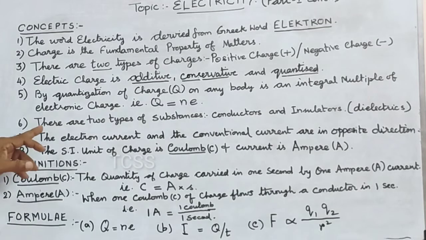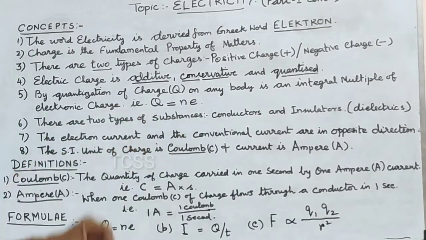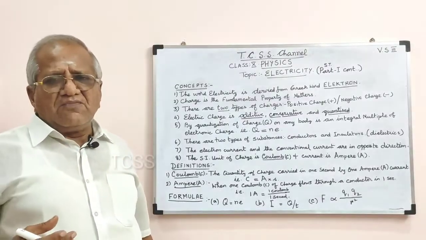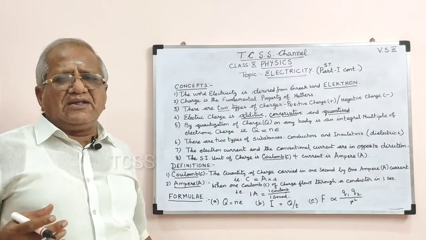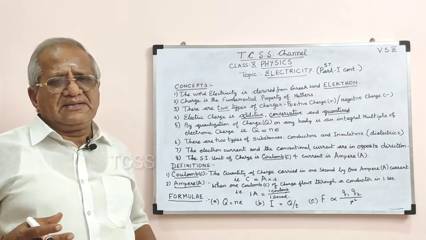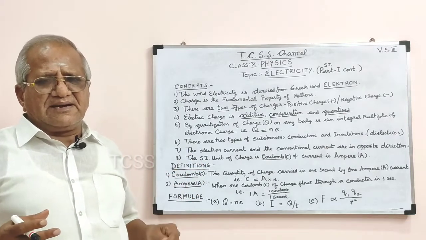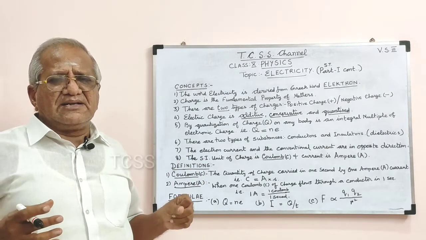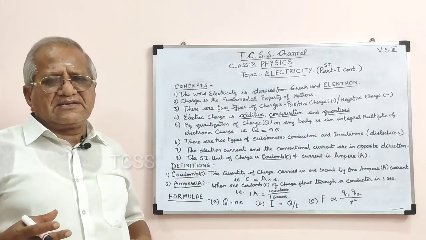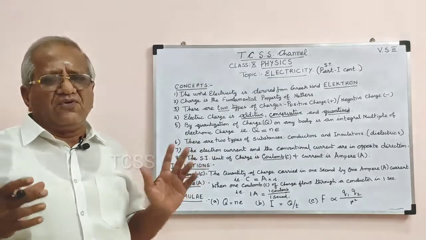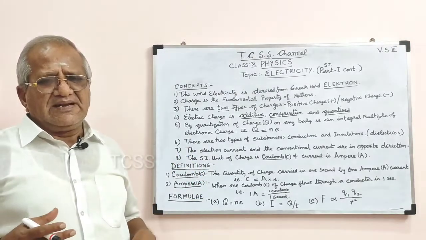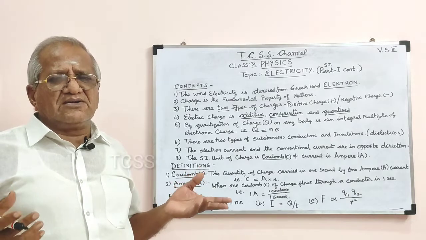The sixth concept is there are two types of substances, conductors and insulators. The flow of charges occurs only through conductors. So, what do you mean by conductors? Conductors are nothing but any substance which allows the charges to flow.